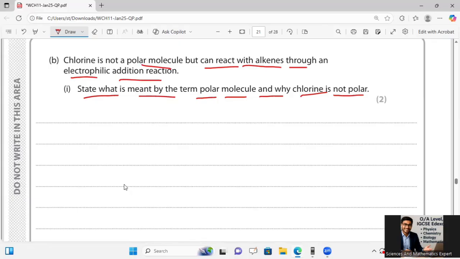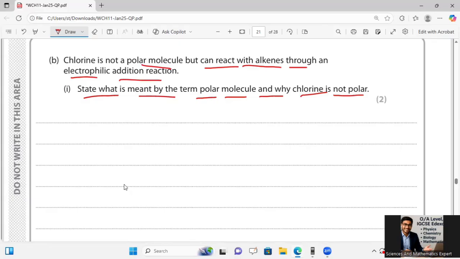The electron density is concentrated at one end, so it is unsymmetrical, and there is an electronegativity difference between the atoms.